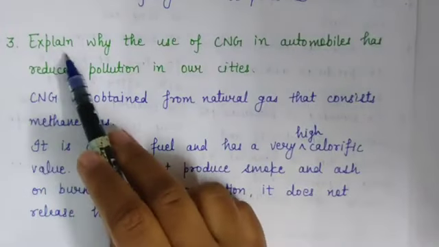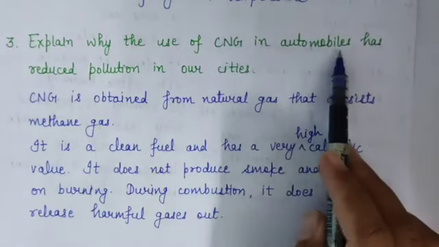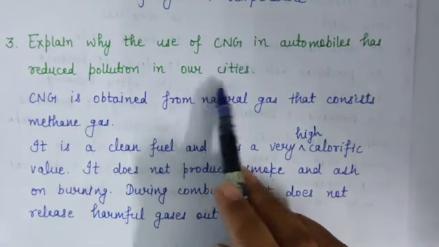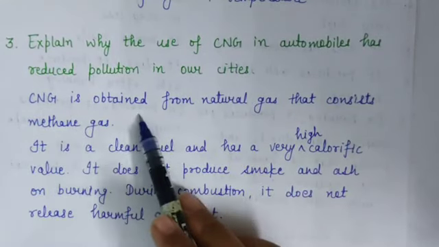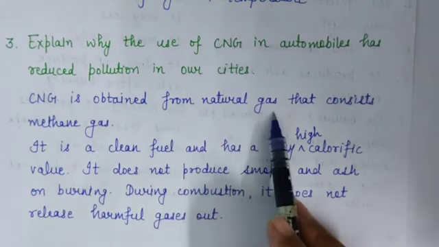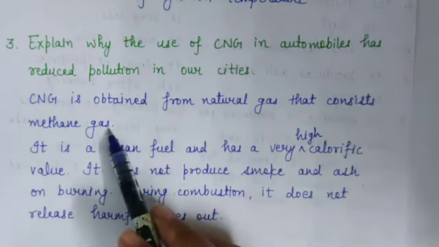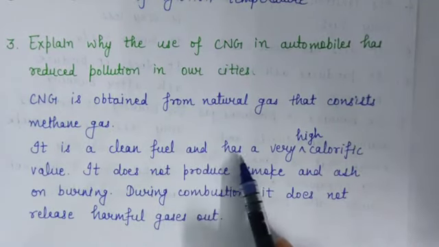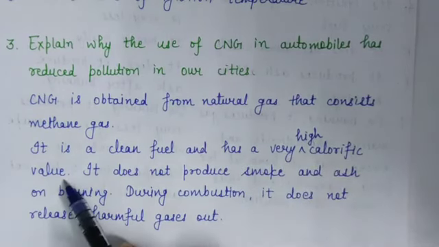Question number 3. Explain why the use of CNG in automobiles has reduced pollution in our cities. Answer is, CNG is obtained from natural gas that consists of methane gas. It is a clean fuel and has a very high calorific value.